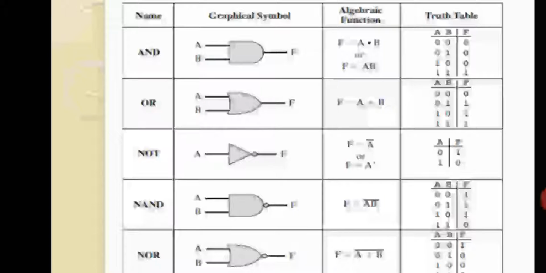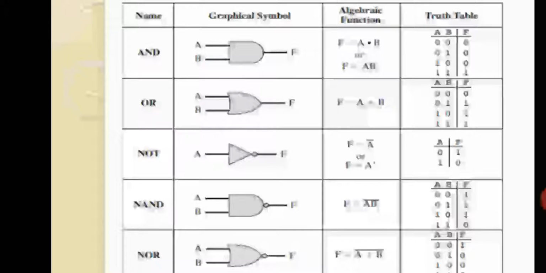When A is 1, B is 1, it is 1 into 1, the result is 1, but you have a bubble over there, so the answer has to be inverted to 0. Fine. So that is the reason why your truth table is inverted. You can compare your truth table with the first AND gate. It is 0, 0, 0, 1, but here 1, 1, 1, 0.